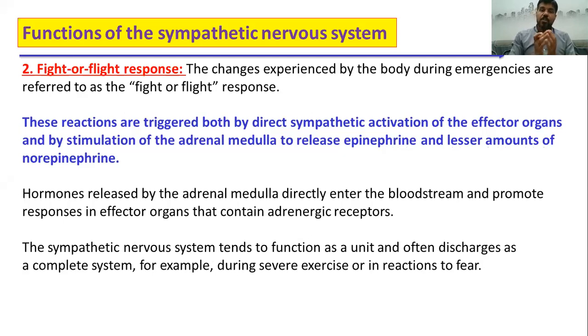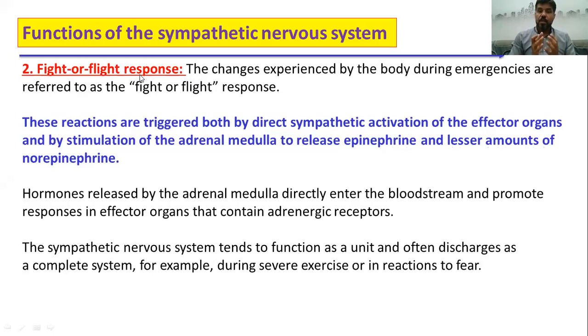So what are the functions of both the sympathetic and parasympathetic nervous system? In general, the sympathetic nervous system functions during stressful situations, and that's why this system is called the fight or flight system, the system responsible for the fight or flight response.